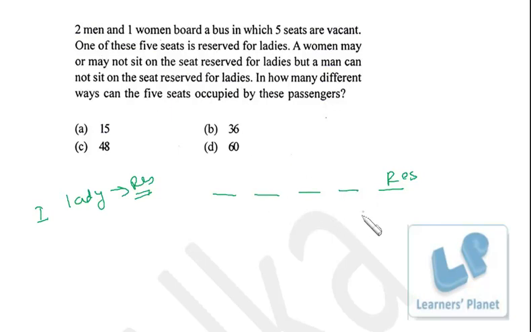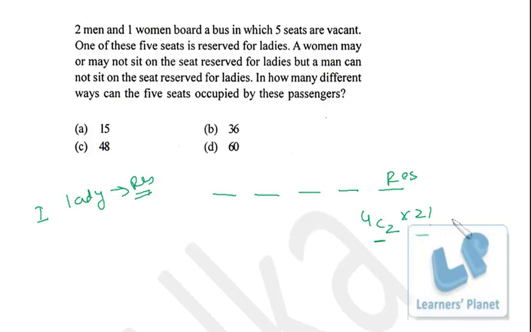So out of these 4, 2 seats are selected for these 2 men, and there are 2 factorial arrangements for these 2 men. First we are selecting, then we are arranging, so this entire thing is the permutation. Out of these 4 seats we are selecting 2 seats, and in those 2 seats 2 men can sit in 2 factorial ways. So this is the first case.